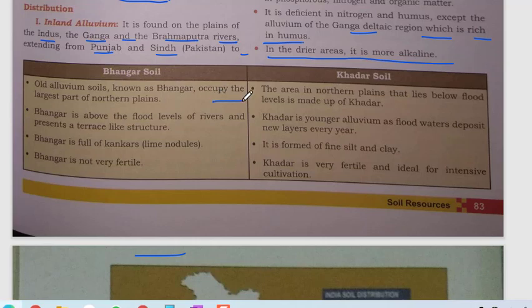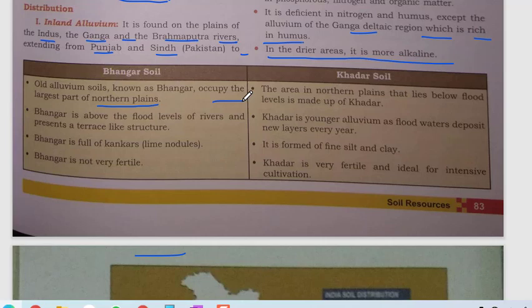So old alluvium soil, and it is generally present in the northern plain. Bangar is above the flood level of river and presents a terrace-like structure. Bangar is full of kankad, and Bangar is not very fertile. So these are the features of Bangar soil.